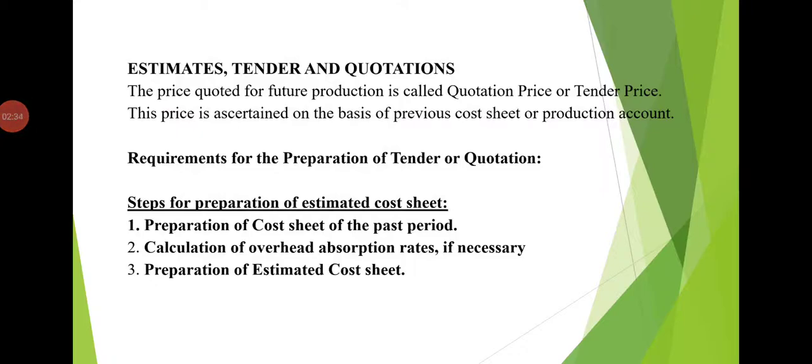If the quantity is given and the method of absorption of overhead is not stated, the cost per unit of a past period should be considered for the current period with the necessary changes for the variable changes of variable overheads. In case of fixed overheads, the total amount of fixed overheads of past period should be taken with the necessary changes. So then what are the steps for the preparation of